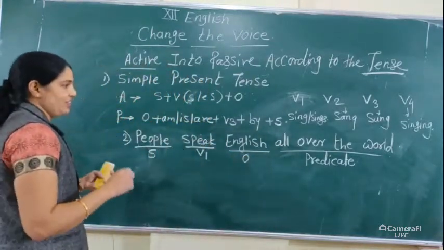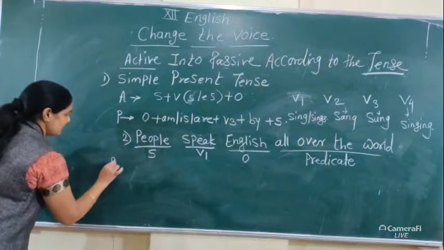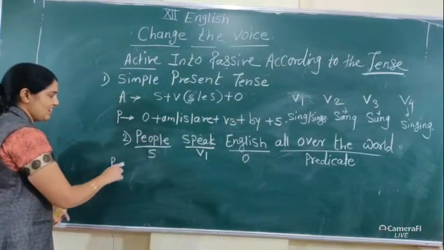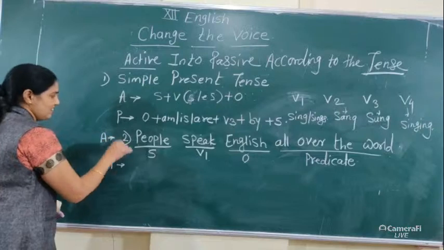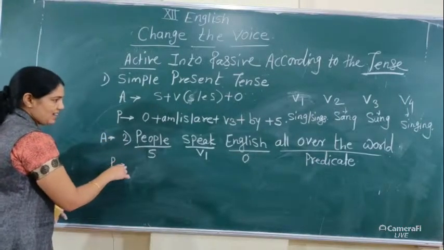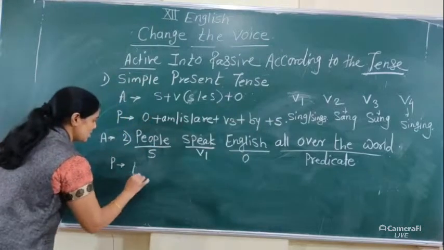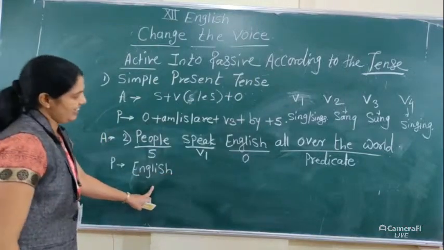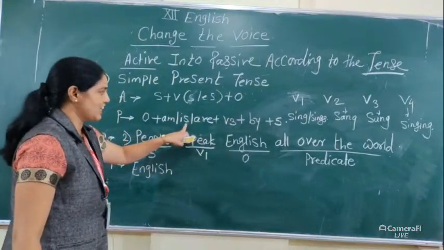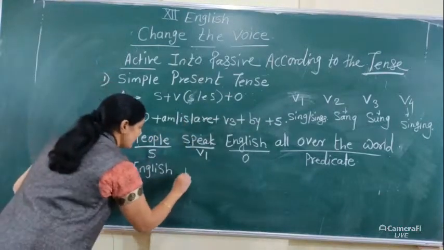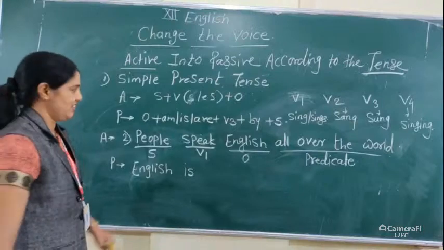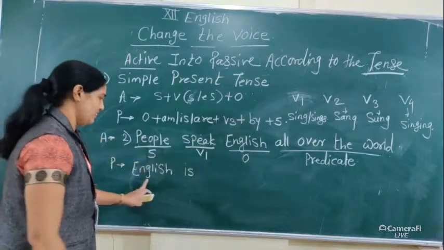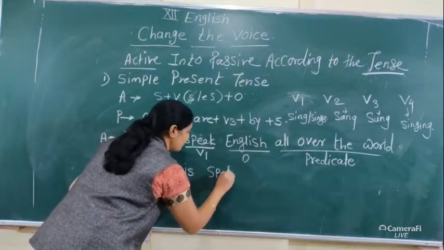We use that predicate after the V3 form in passive voice. Now see the answer. When converting it into passive, your object is English, and it comes into the place of the subject. English is again singular, so we use is. English is. Then the V3 form of the main verb speak is spoken. English is spoken.